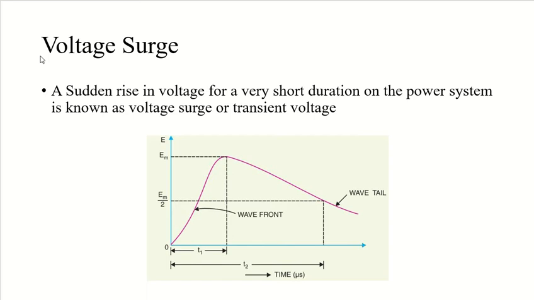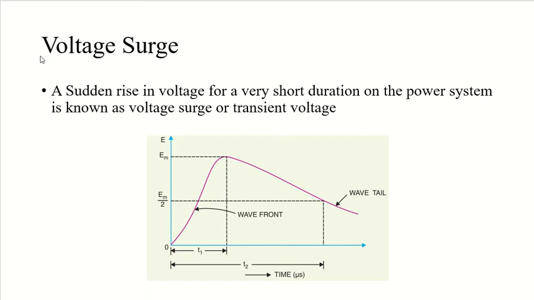Even though this voltage surge is temporary in nature and exists for a very short duration, only a few milliseconds, it will cause over voltages in my power system. How do they originate? Basically they originate from switching operations and even from other causes.